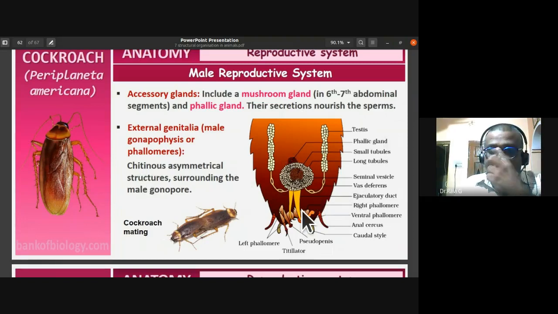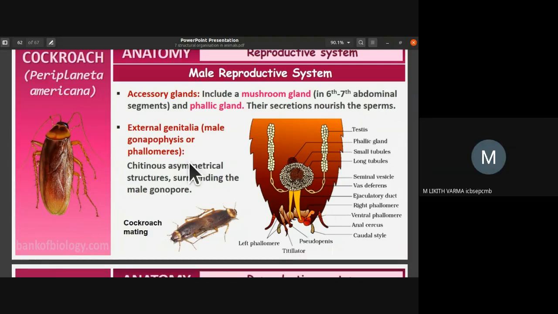The external genitalia of the male consist of gonapophysis or phallomeres.